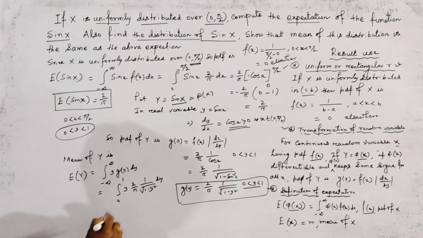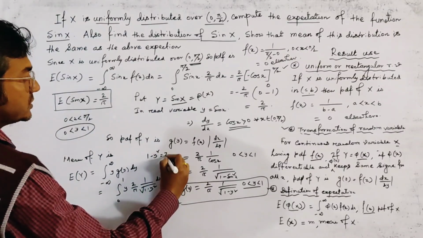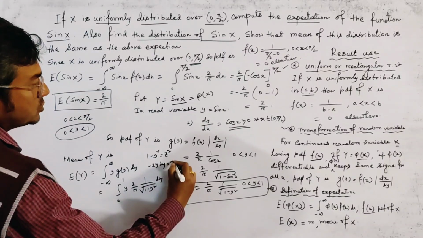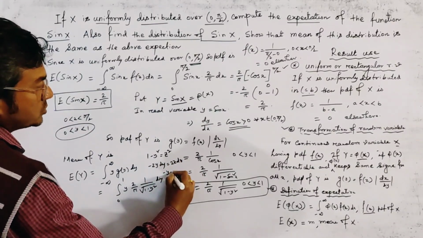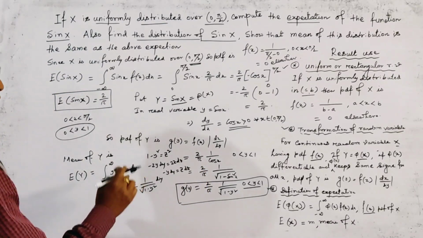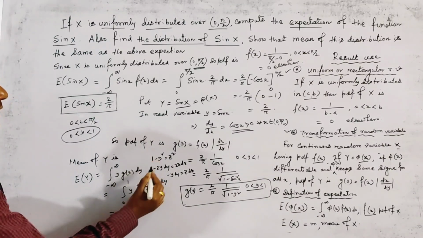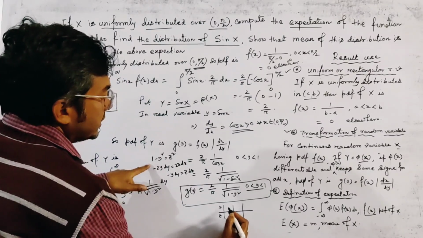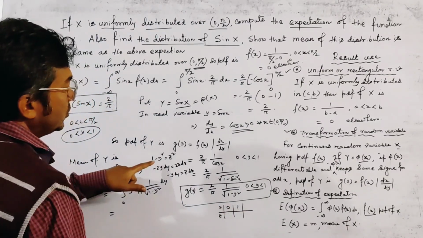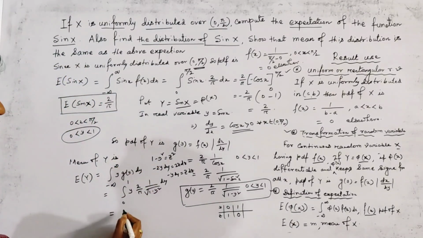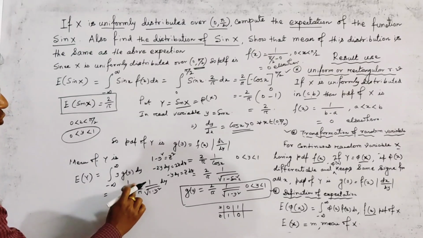Now to integrate this term, we put 1 minus y square equal to z square. So we get minus 2y dy equal to 2z dz, so minus y dy is equal to z dz. And the range of integration: we put y equal to 0, then z equal to 1, and y equal to 1, z equal to 0. So we get the integration from 1 to 0.